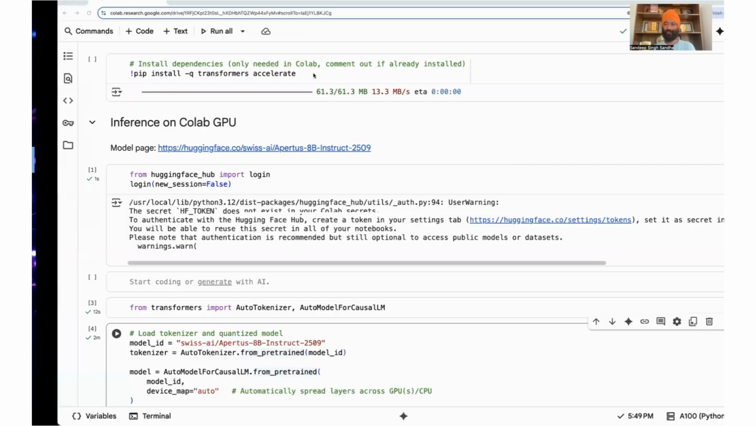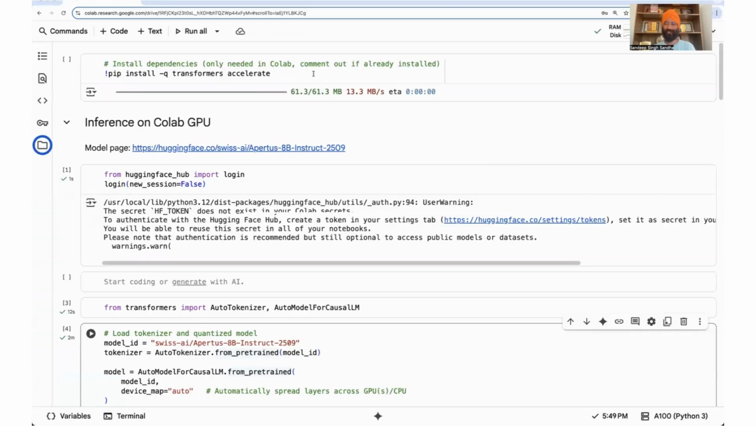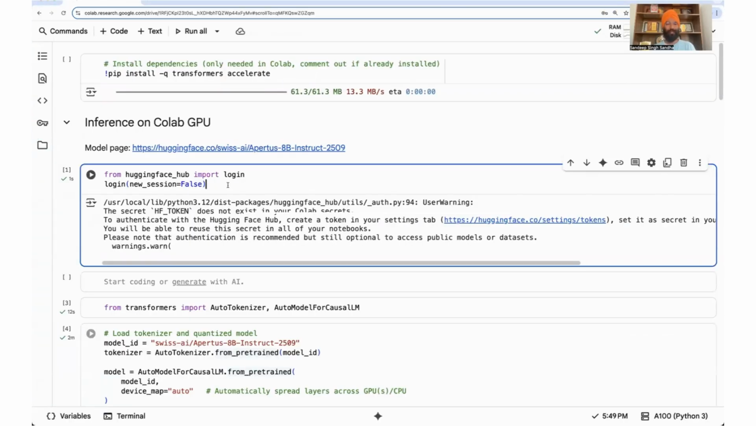I will provide access to this Colab notebook so you can all run it and enjoy it in your free time. We need Hugging Face login credentials. For this, I have added my Hugging Face token. In your case, you might have to add your token here for it to work. If you don't have access to it, you would just go online and request access. This is free for everyone to use.